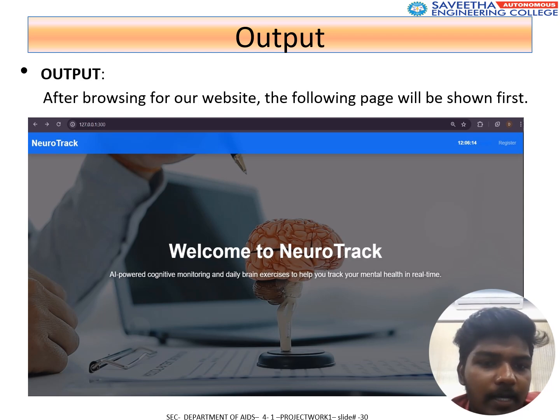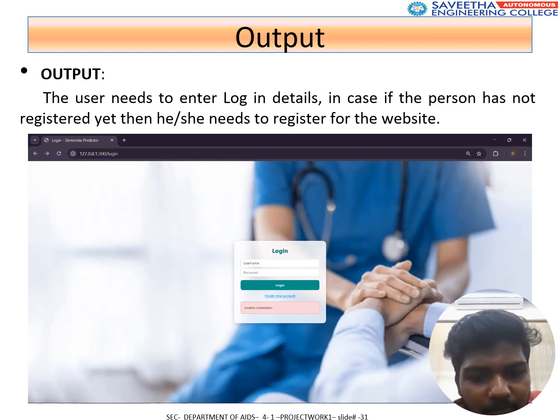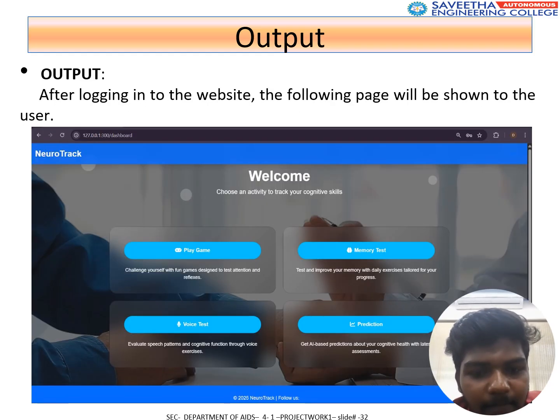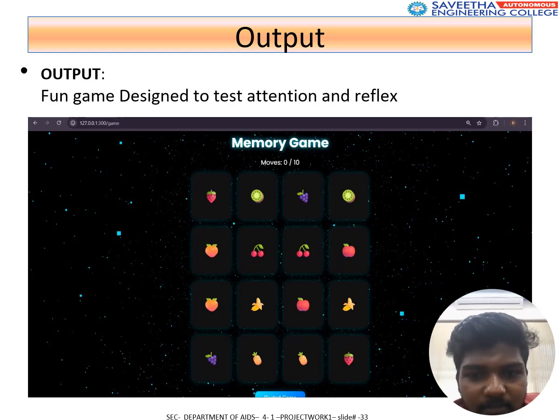This is our output. After browsing our website, the following page will be shown first. We first have to register and log in. We will play the game, memory test, voice test, and prediction. This was the memory game.